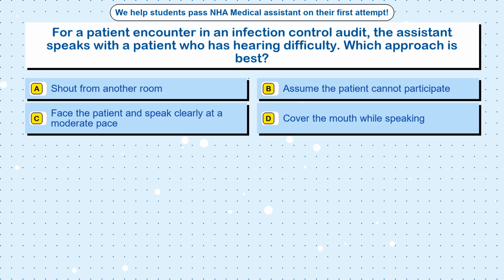Question 1. For a patient encounter in an infection control audit, the assistant speaks with a patient who has hearing difficulty. Which approach is best? Option A. Shout from another room. Option B. Assume the patient cannot participate. Option C. Face the patient and speak clearly at a moderate pace. Option D. Cover the mouth while speaking.